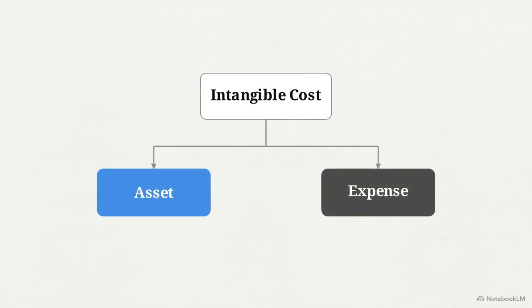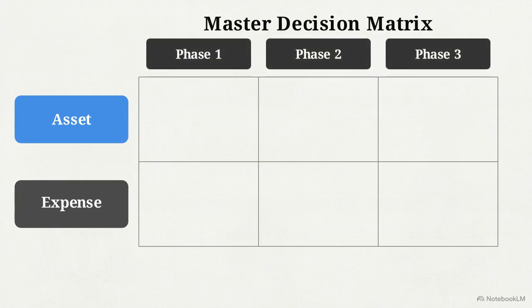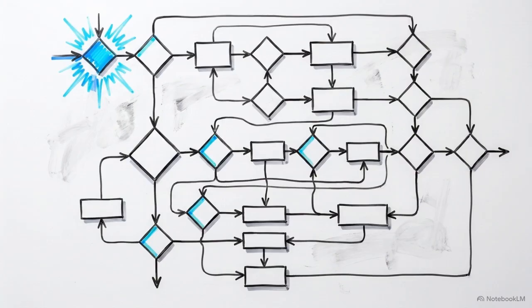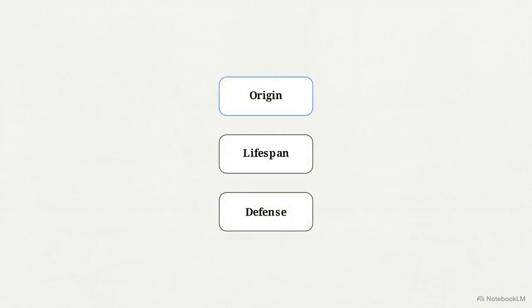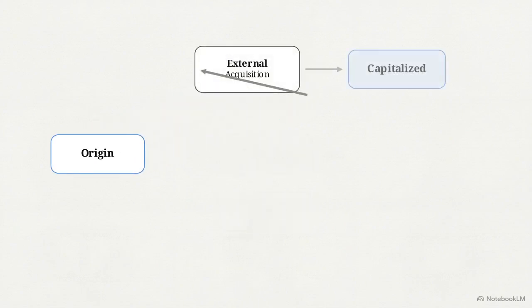We can organize this framework into a master decision matrix based on 3 distinct phases of an asset's lifecycle: origin, lifespan, and defense. Every complex exam question regarding intangibles can be solved by running the specific asset through this logical circuit. By applying these 3 nodes, complex scenarios resolve themselves through a systematic sequence rather than a reliance on memorized lists. The first filter is origin.